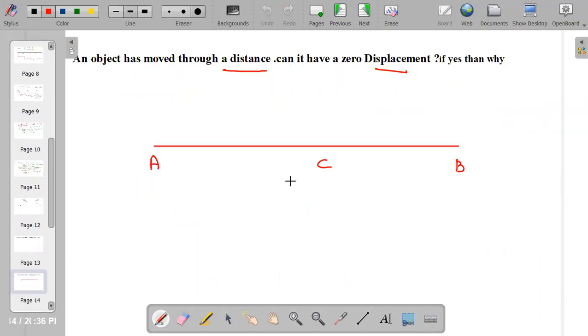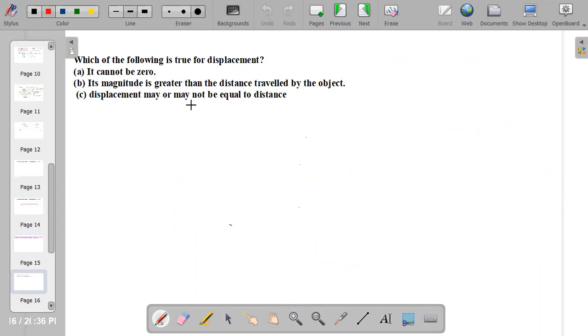My next question is, displacement may or may not be equal to distance. We know that it is equal in some cases, and we know that it is not equal in others. Yes, Farhan answered me correctly. Yes, Nitya answered me correctly. Yes, all of them. All of you are going to be genius students. Yes, it is true. It is possible and it is not possible. Look how you covered and cleared so many questions.